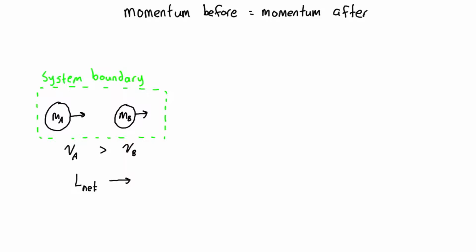Now we can mathematically describe that for these systems with multiple masses as the sum of mass i times Vi before, in state 1, before the impulse, before the impact, is equal to the sum of all of those masses times their new velocities at state 2.